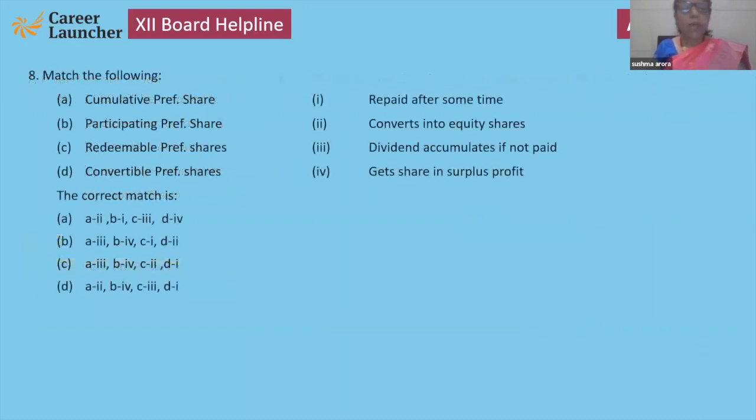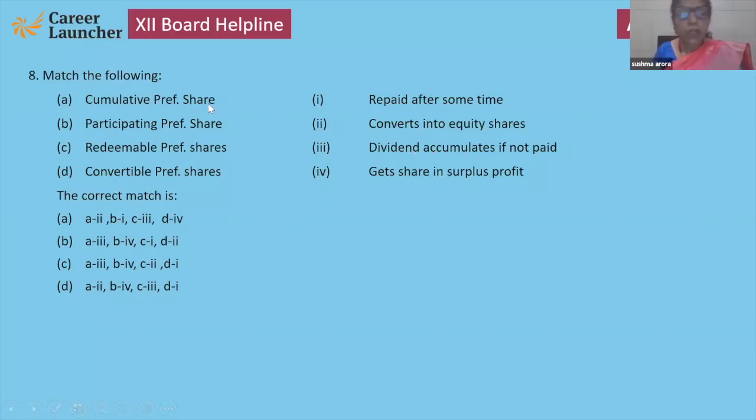Next, match the following. Yes, please match the following. That question may come in debentures as well, because debentures are also of these types: cumulative, participating, redeemable, irredeemable, convertible, non-convertible. So here, that is the question. Now use elimination theory as I explained you while match the following. So first, cumulative preferential directly dividend accumulates.